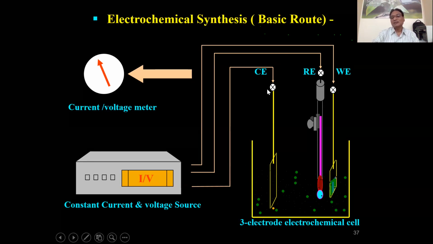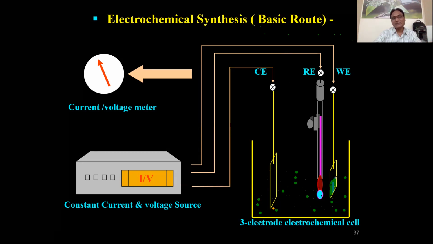So this is the electrode arrangement, and then these three electrodes are going to be connected to an external power supply. Even you can use a simple constant current or constant voltage source to initiate the electrochemical deposition. But we are having an electrochemical setup, because that is a very sophisticated electrochemical workstation on which there are different techniques. If you use the sophisticated electrochemical workstation, you can use all those techniques.